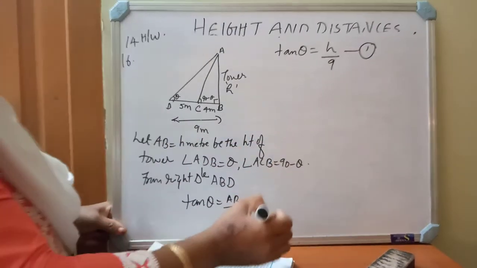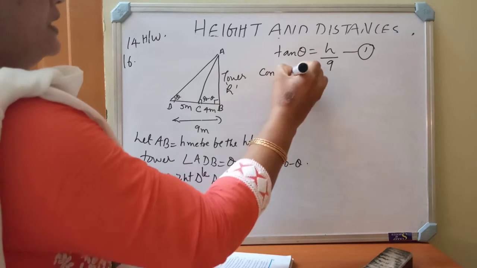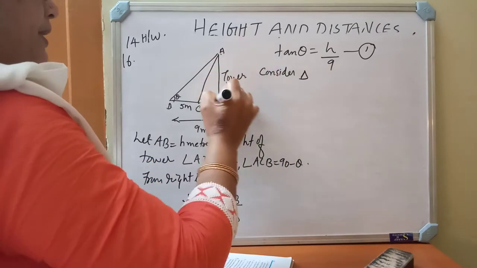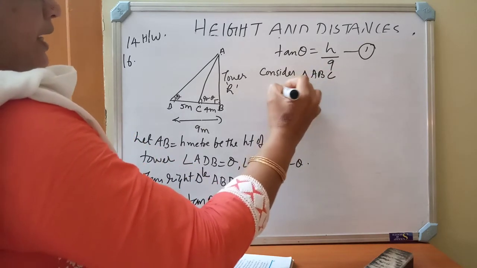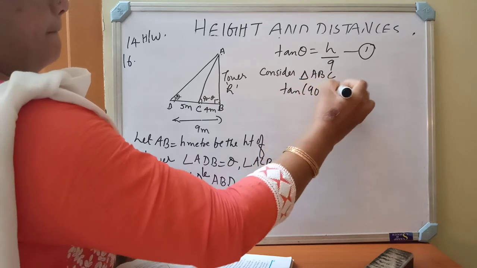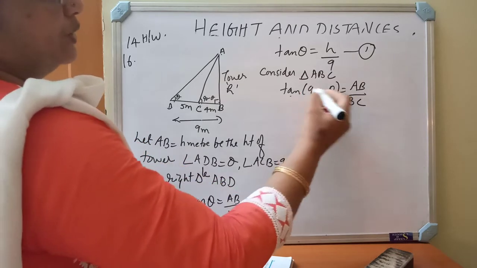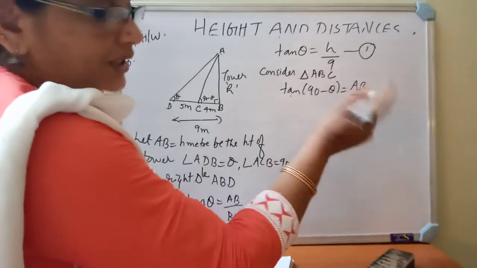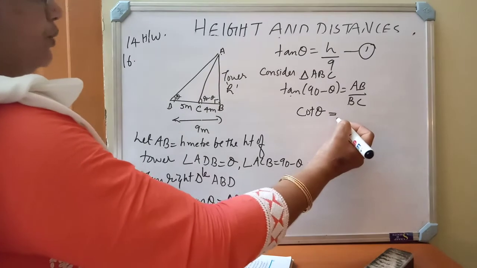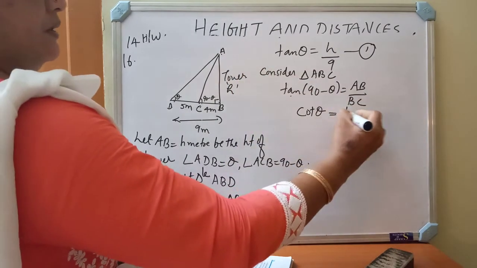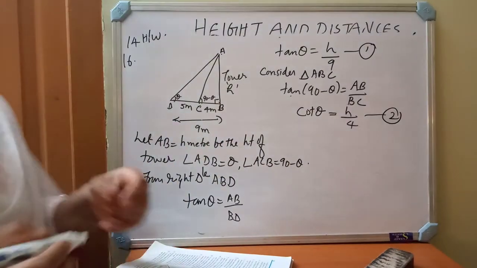Equation number 1. Again we have to consider triangle ABC. Tan 90 minus theta equal to AB divided by BC. So tan 90 minus theta, what is the complementary angle result? Tan 90 minus theta is what, children? Cot theta, isn't it? So cot theta is equal to AB, h, divided by BC, 4. Equation number 2.